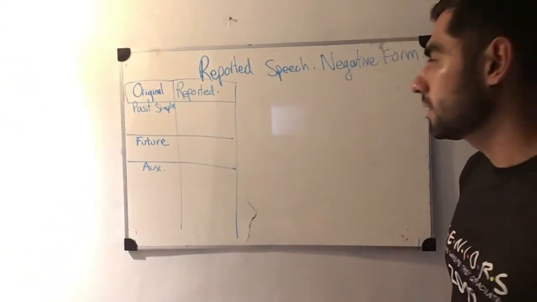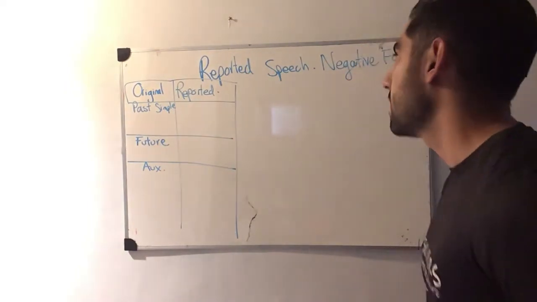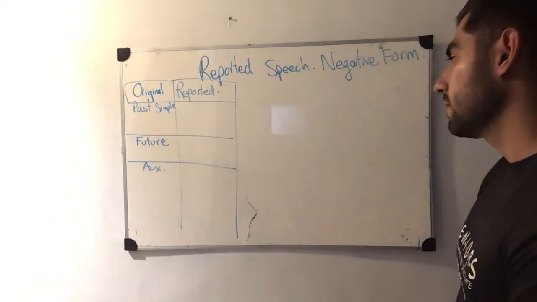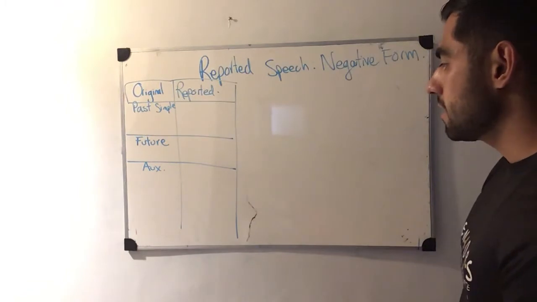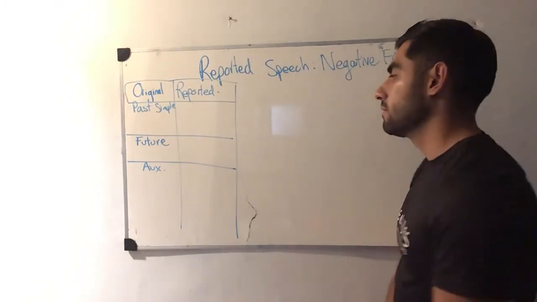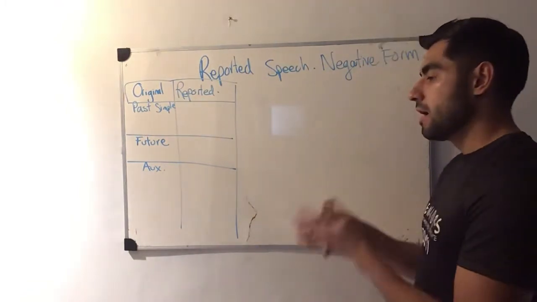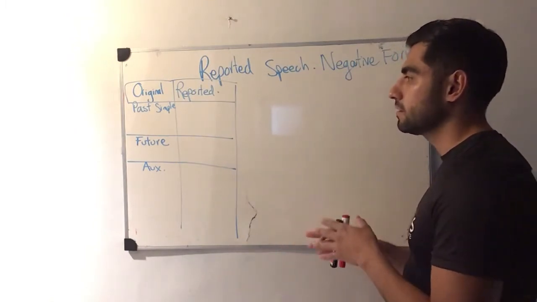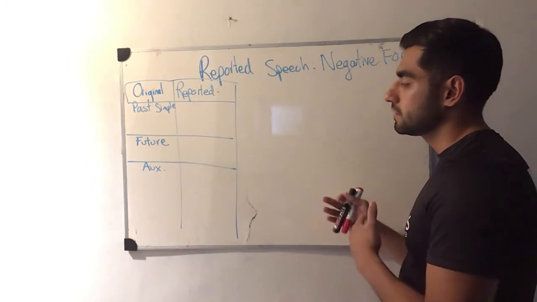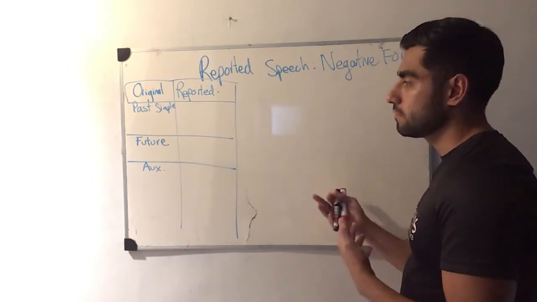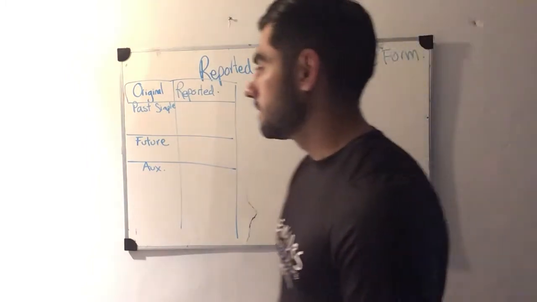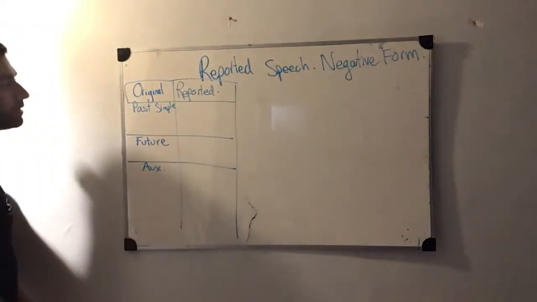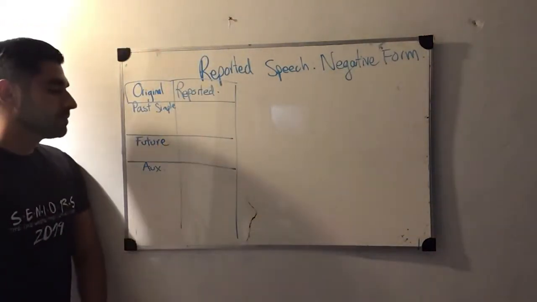In this case, we're going to continue with the reported speech topic in the negative form. As you remember, in the last class we saw two tenses. In this case, you guys already know how to do basically everything. Today I'm just going to explain how it's going to be when it's in negative form, and the tense that we have left. So we're going to continue first with the past simple one.